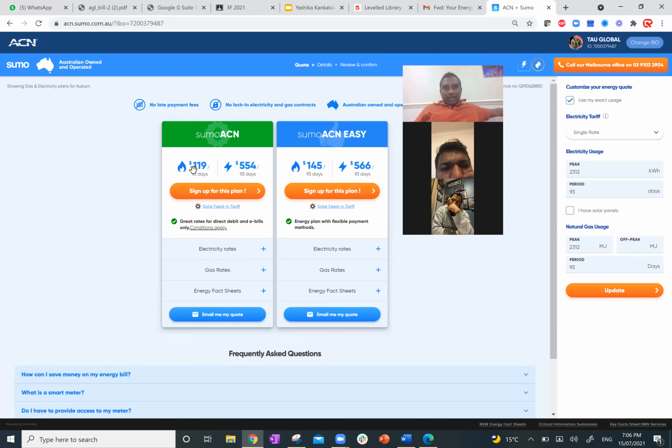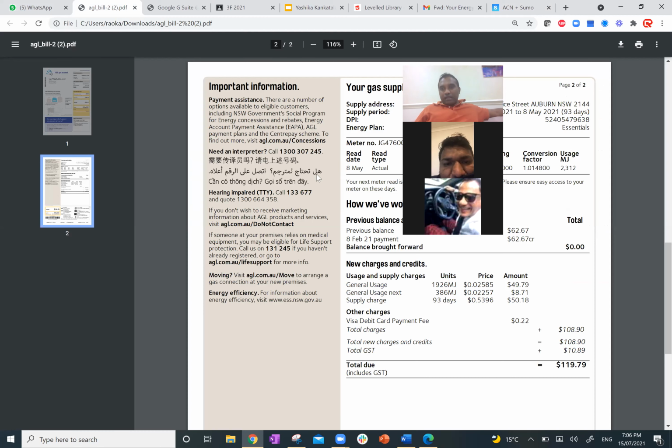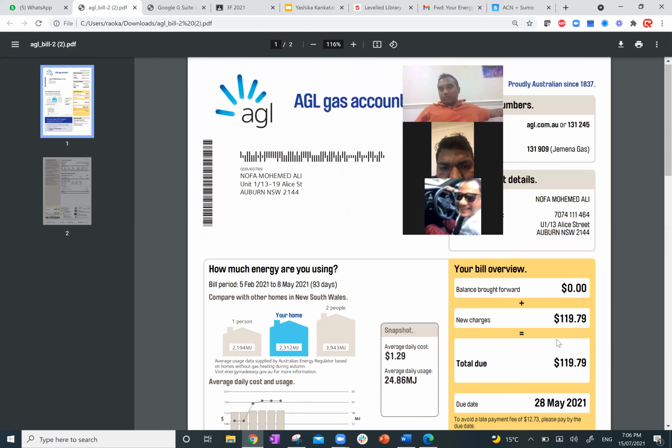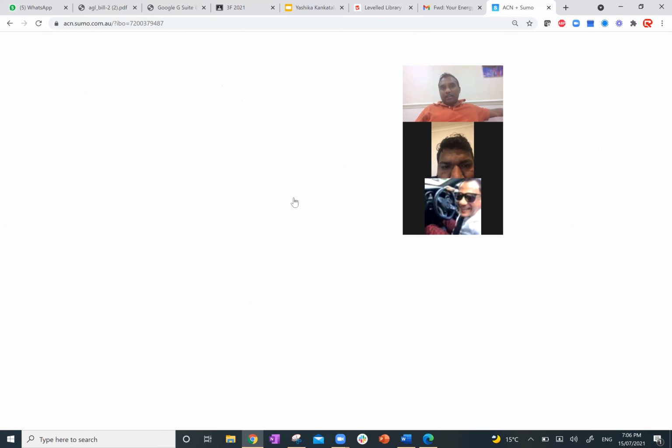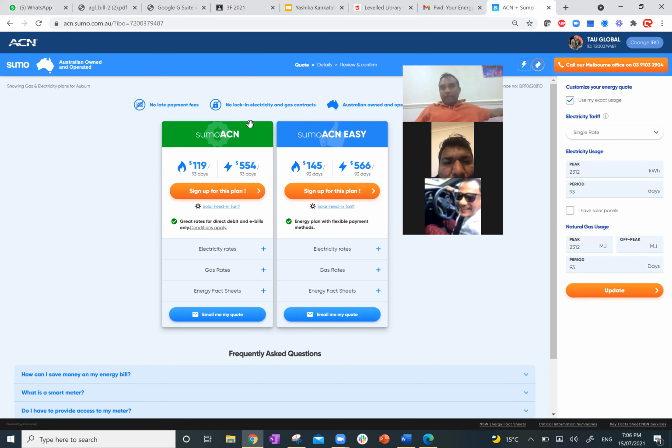See here, this one is gas and this one is electricity. So it's $59 and $119. If I go back into this bill and compare how much the customer paid, $119.79, our price is also exactly the same, $119. With electricity, this customer could save $70 on his bill. So I told them that's no problem, you just become a customer. Does it make sense? If you want to become a customer, how are you going to do it? Very simple.